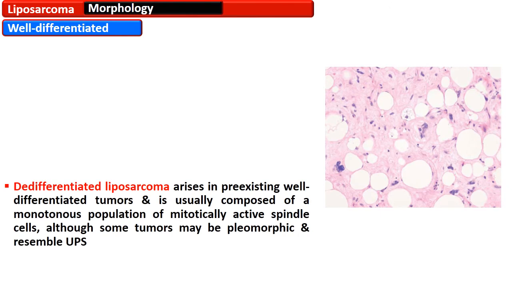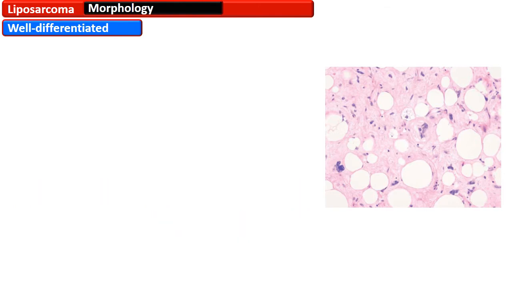The dedifferentiated liposarcoma arises in the pre-existing well-differentiated tumor and is usually composed of a monotonous population of mitotically active spindle cells, although some tumors may be pleomorphic and resemble undifferentiated pleomorphic sarcoma. This photomicrograph is showing the mature adipocytes with scattered spindle cells with hyperchromatic nuclei.